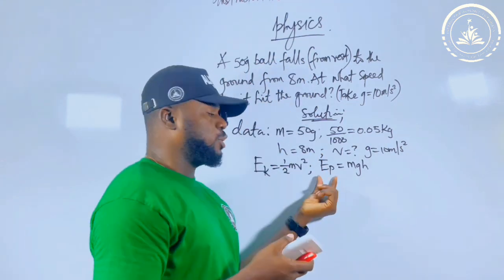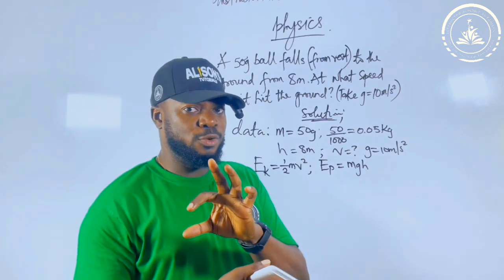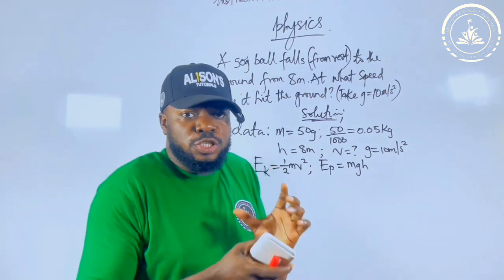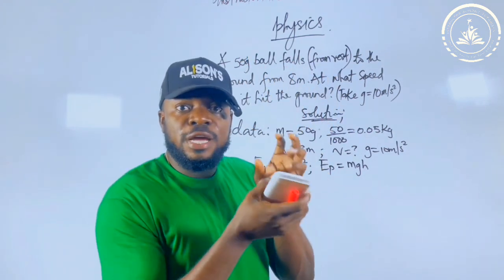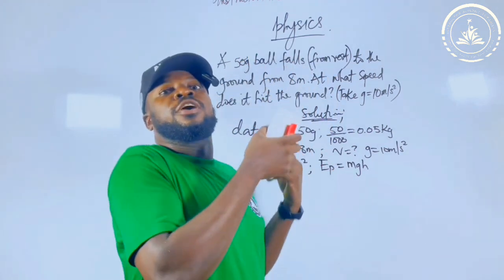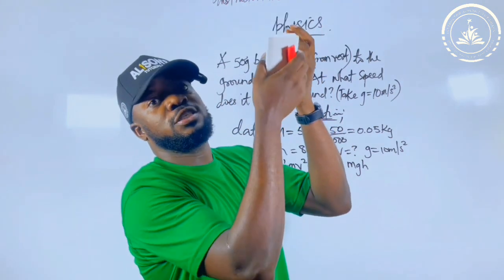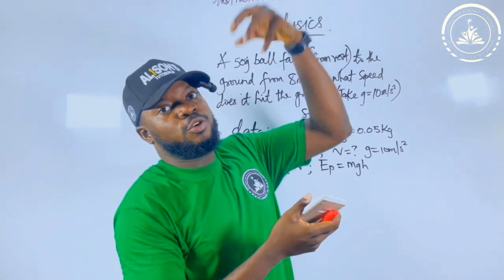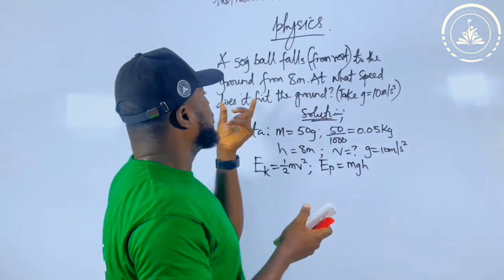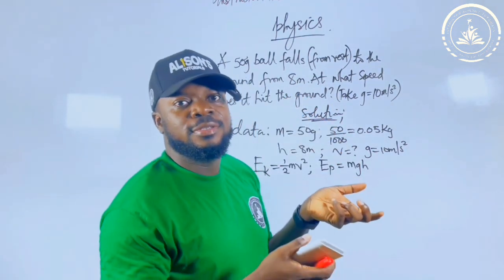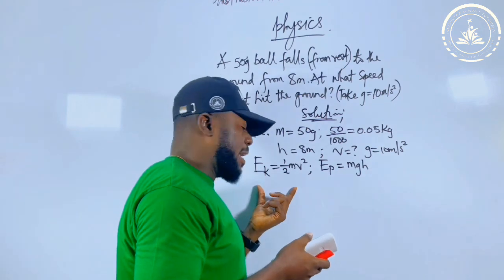If energy can be converted from one form, na the shortcut I go do. I go equate this one to this one, I go get my answer quickly. Na be the shortcut. But here, since I want to use the original method, I go first work on the potential energy. When I solve am finish, the value wey I get for that potential energy, I carry am put for kinetic energy because e don change from potential from that position wey e dey. E come move to 4. They come say make we find the speed: at what speed does it hit the ground? Na wetin we come find. Na we come apply kinetic energy formula.